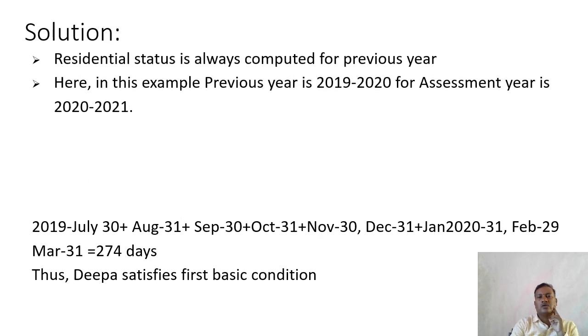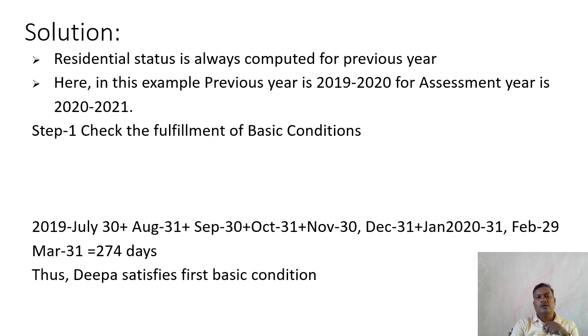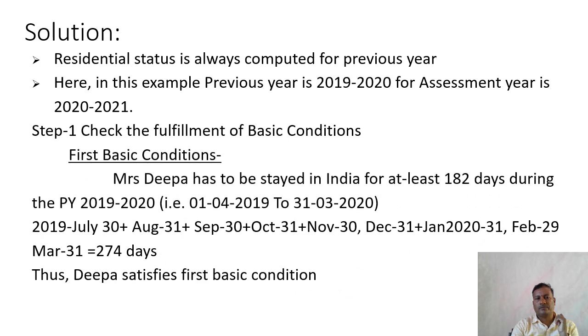Residential status is always computed for the previous year. Here the previous year is 2019-20 for the assessment year 2020-21. The first step, check the fulfillment of basic conditions. What is the basic condition? An individual has to stay in India for at least 182 days during the previous year. Here the previous year is 2019-20 that begins on 1st April 2019 and ends on 31st March 2020.